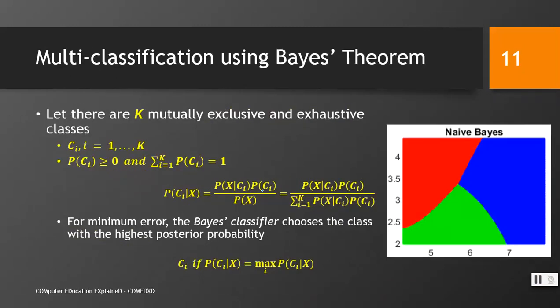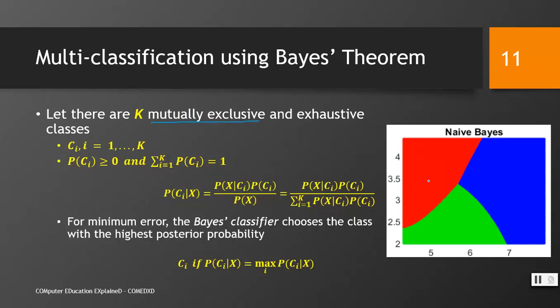Multi-class classification using Bayes theorem. Using Bayes theorem, we can also classify the given instance into one of multiple classes. Suppose that there are k mutually exclusive and exhaustive classes. What does that mean?